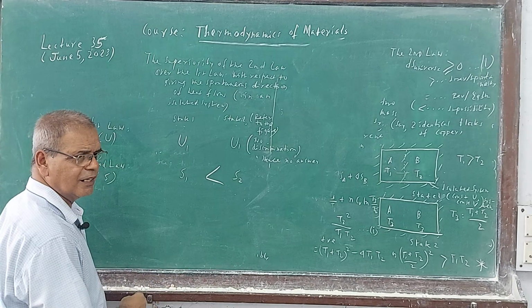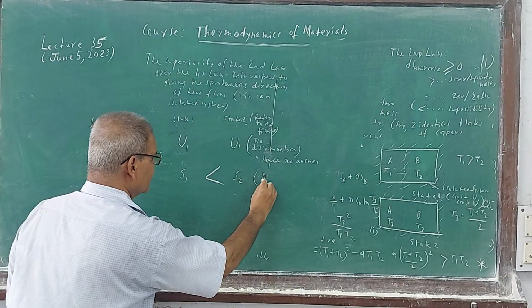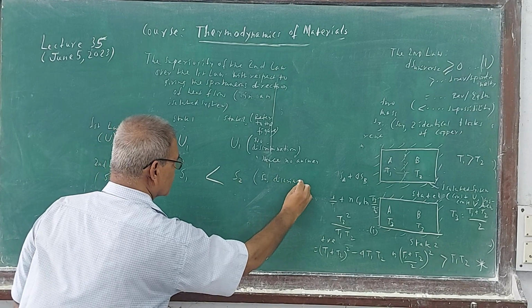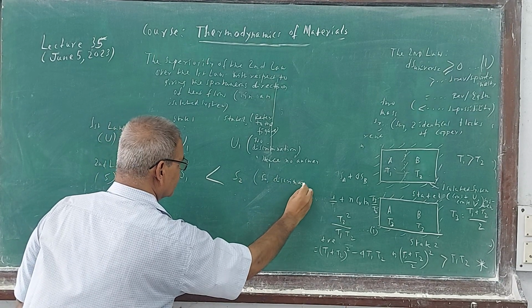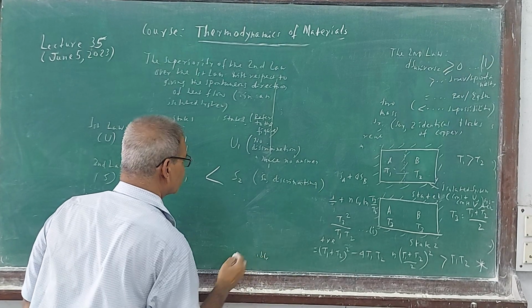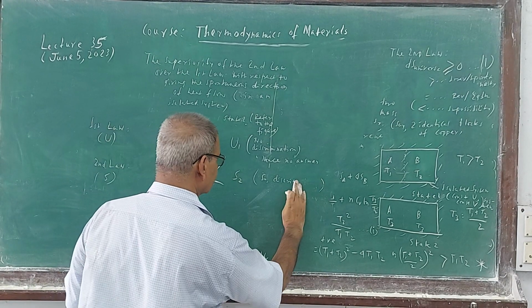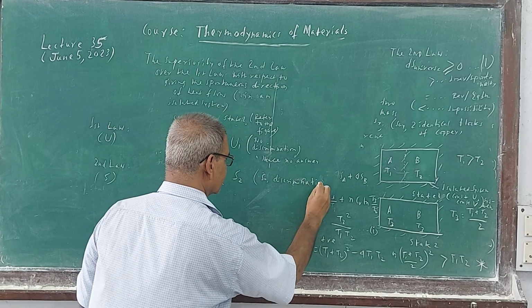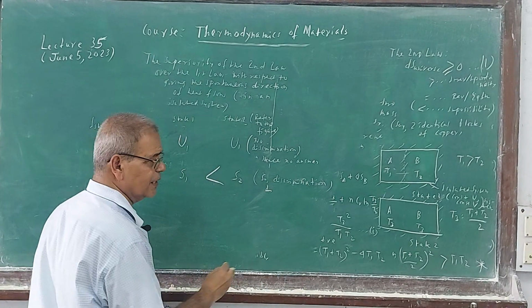Not equal. So it is discriminating. So there is discrimination.